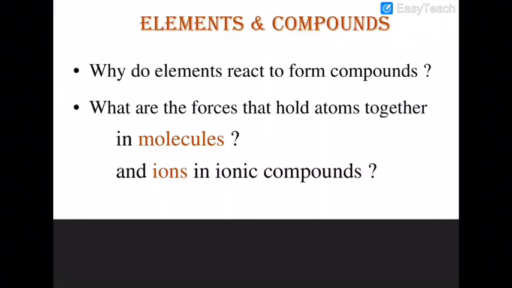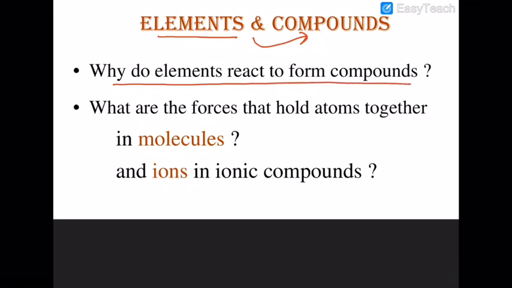First, we have to take into consideration why an element is able to form compounds. Why do elements react to form compounds?